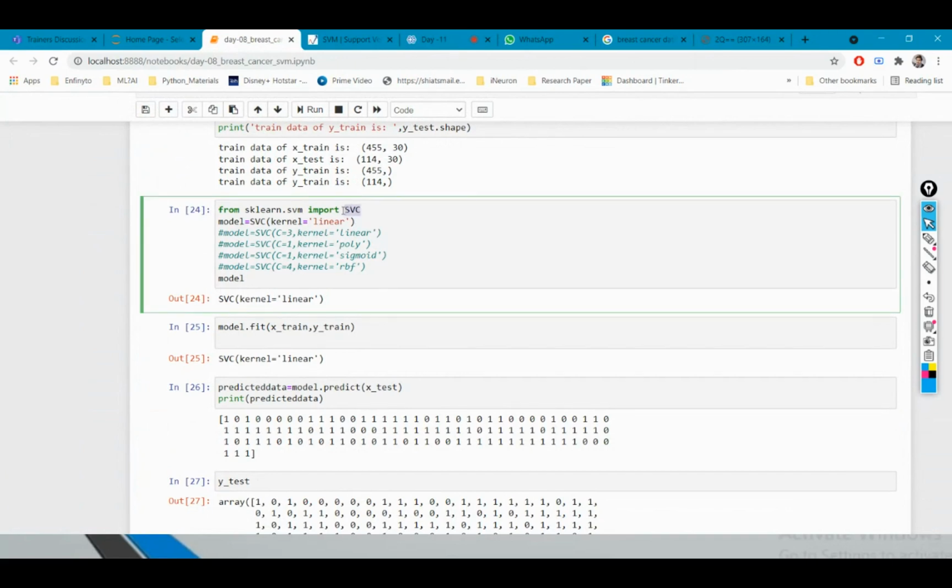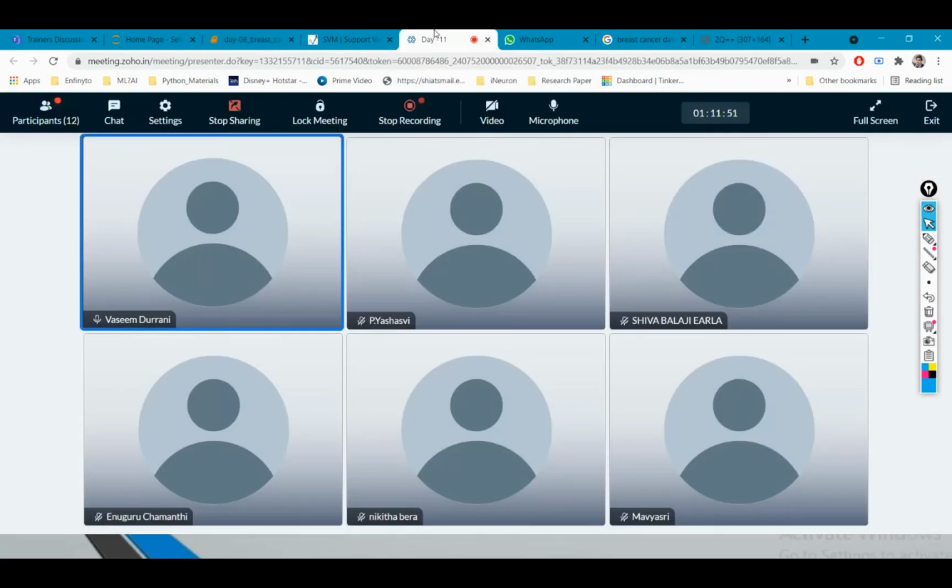And then if you are using regression, then you have to use SVR, support vector regression, for regression data type. Okay. In regression, we will have a continuous value. So I will give you 2 data sets, in one of which we have to apply classification, and in the other you have to apply regression, and try to get an accuracy above 94 to 95 percent by changing different values of C and different values of kernel.